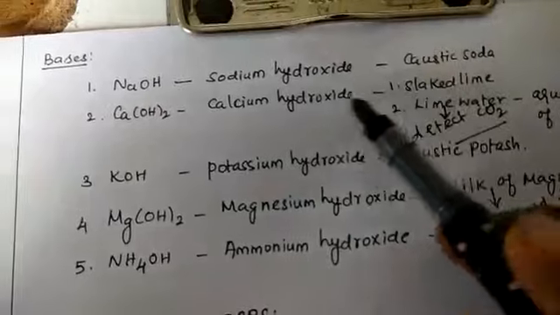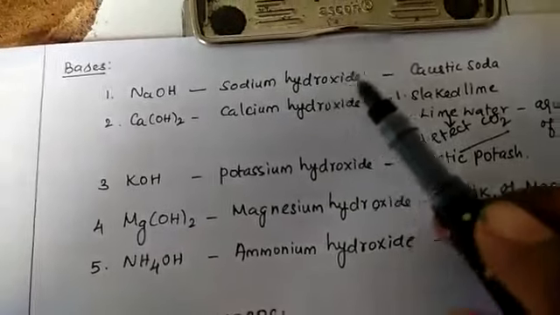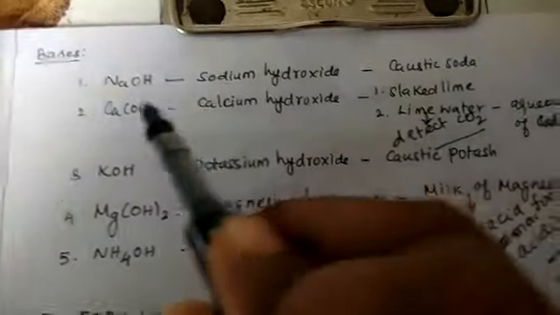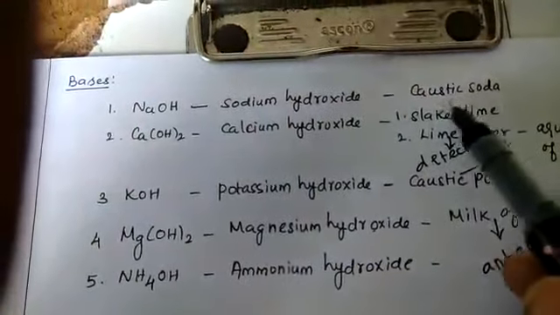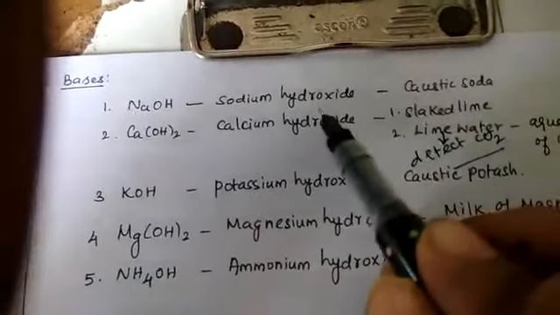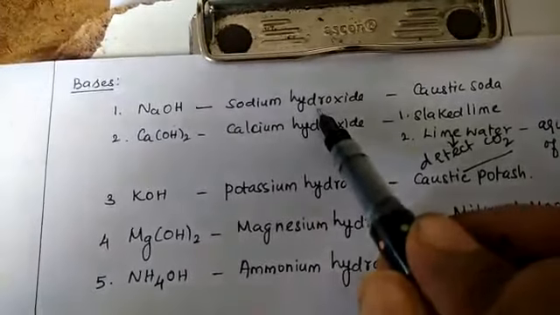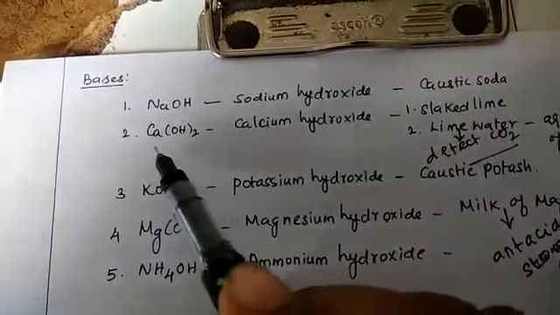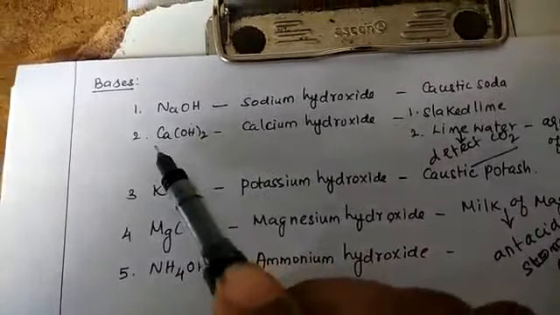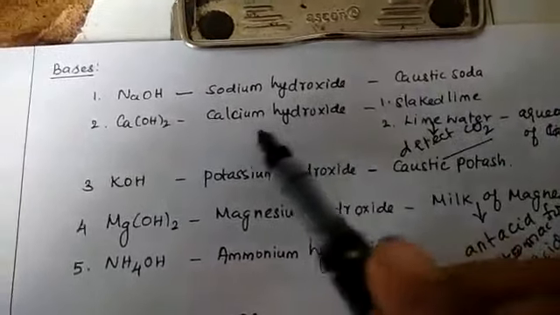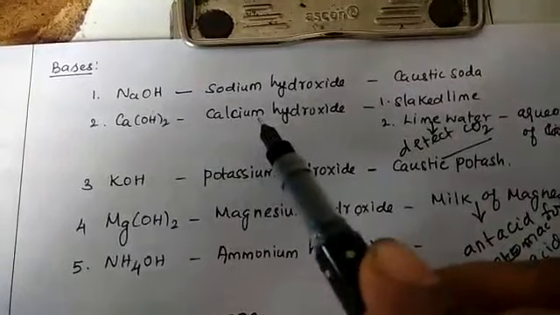Caustic soda is used mostly in the paper and soap industries. The commercial name of sodium hydroxide, NaOH, is caustic soda, and the scientific name is sodium hydroxide. The second one is calcium hydroxide, Ca(OH)2. The scientific name of Ca(OH)2 is calcium hydroxide.